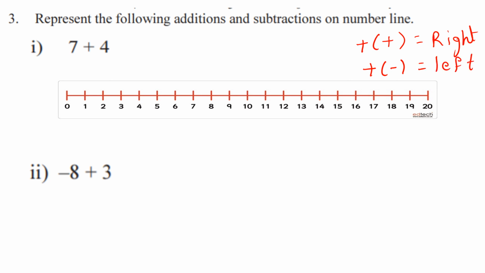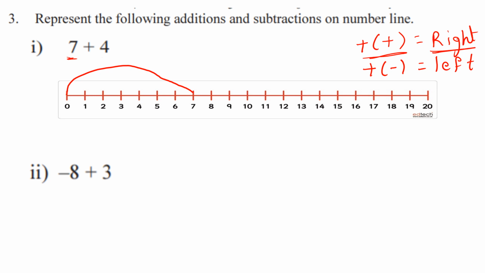Okay, let us see. They have given 7 plus 4 here. Now we are adding 4 to that 7. So first they have given 7, right? So first we start from 0. We take 7 steps to the right, first of all. After that, it is very important what we are adding, positive or negative. Here we are adding a positive integer. When we add positive, we should take right on the number line.